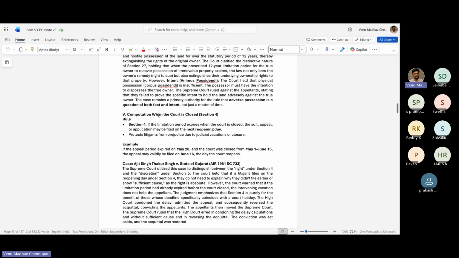The second one is computation when the court is closed. So let's say limitation, suppose ఒక డిగ్రీ వచ్చింది, కోర్ట్ ఆర్డర్ వచ్చింది, దానికి 90 days అని చెప్పారు, but on the 90th day the court was closed. So what happens?